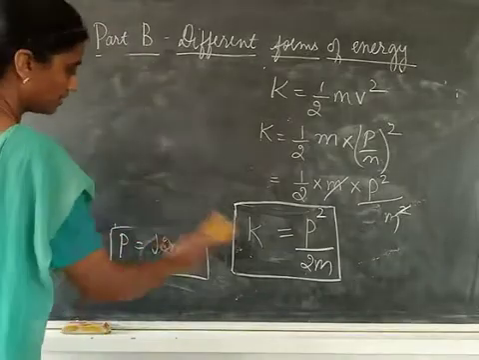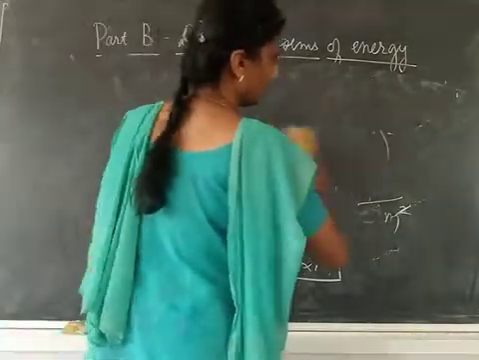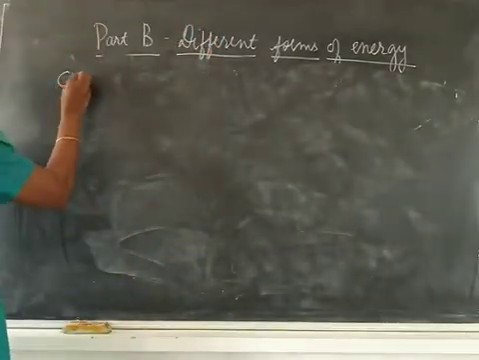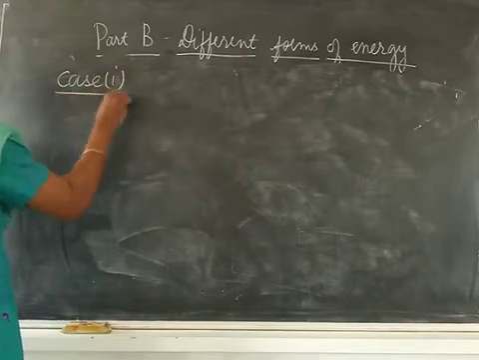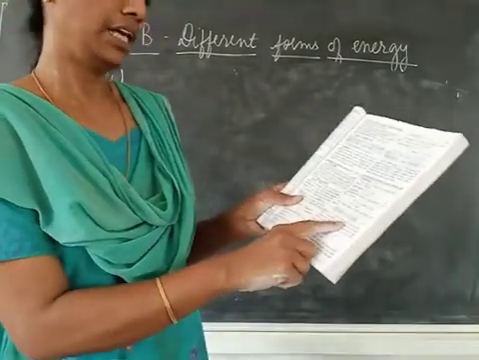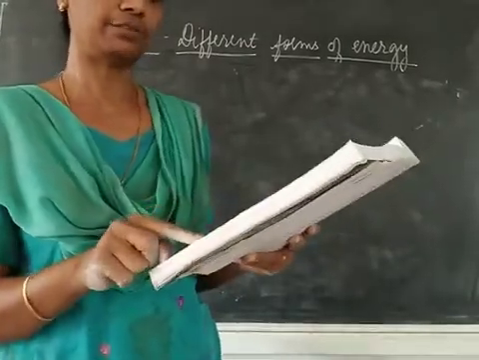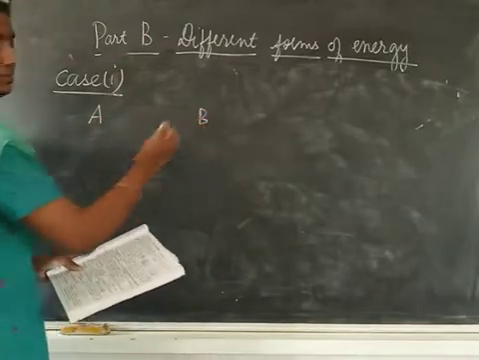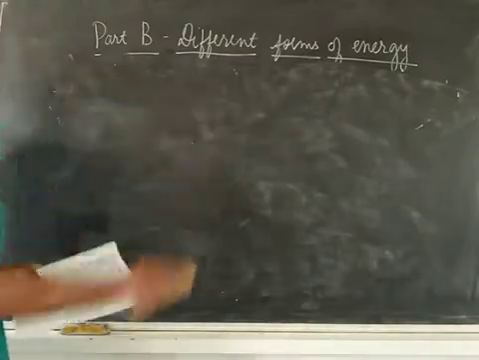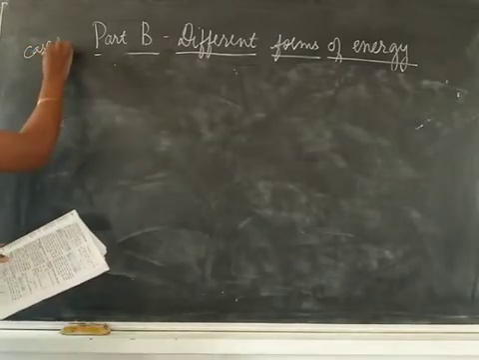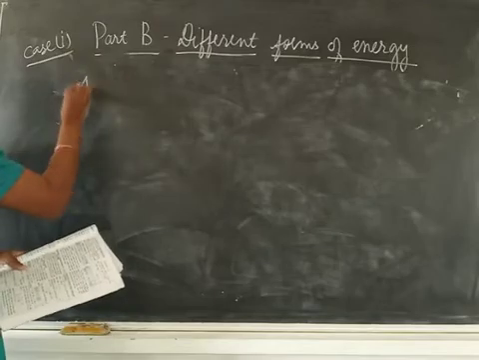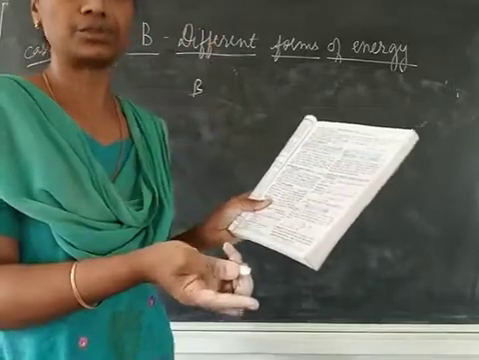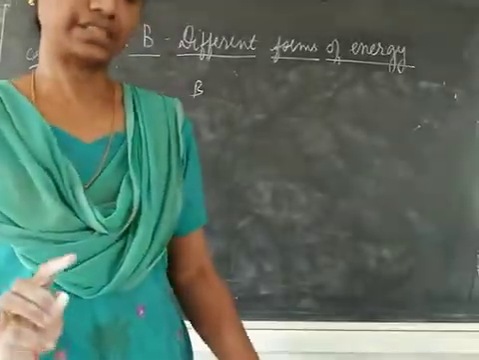Now, there are two cases given in your book. We are going to do that. Case 1. If a light body A of mass m and a heavy body B of mass M. You need not copy this because there is an exercise question I'm going to give as homework based on this. Now try to understand.